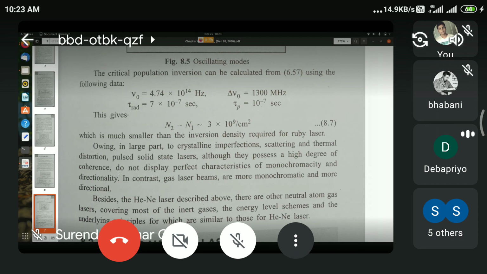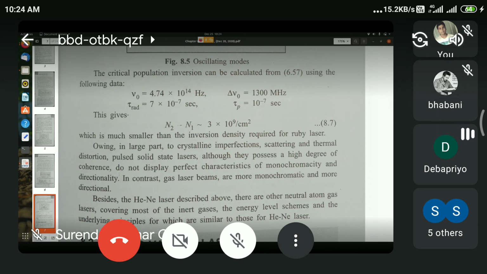You need an additional gas, namely nitrogen, in order to excite the carbon dioxide molecules. Just like you needed helium to excite neon, in the carbon dioxide laser you need nitrogen molecules to excite the carbon dioxide molecules. So just read up.